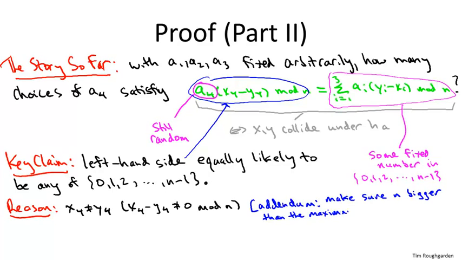So for example, suppose n was 4, and x4 was 6, and y4 was 10. Then x4 minus y4 would be minus 4, and that's actually 0 modulo 4. So that's definitely not what you want. You want to make sure that if x4 and y4 are different, then their difference is non-zero modulo n. And the way you ensure that is you just make sure n is bigger than each. So you should choose the number of buckets bigger than the maximum value of a coefficient. So in our IP address example, remember the coefficients don't get bigger than 255, and I was suggesting a number of buckets equal to, say, 997. Now, in general, this is never a big deal in practice.